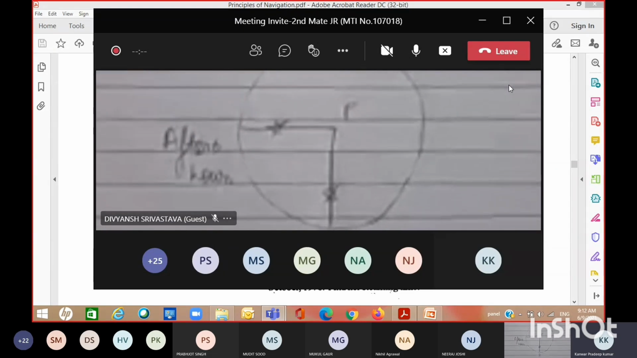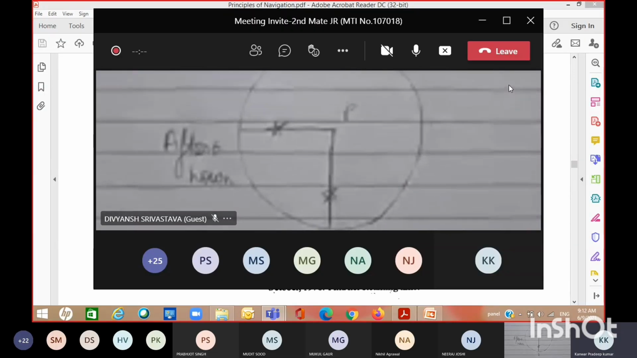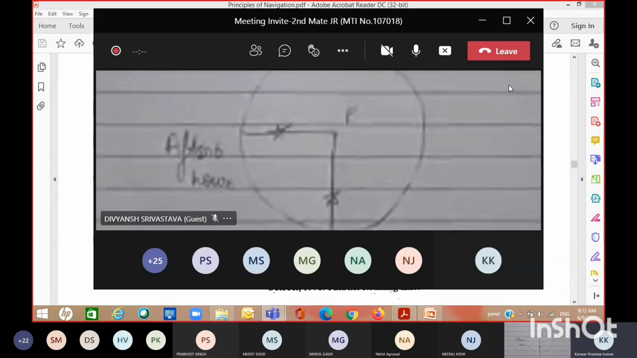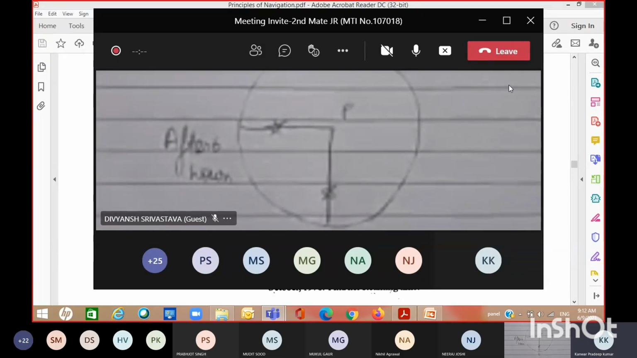And after 6 hours, Earth is moving west to east, so the celestial sphere is moving east to west. All the hour angles are measured westwards, that's why.